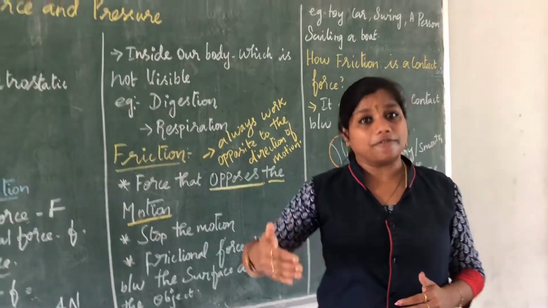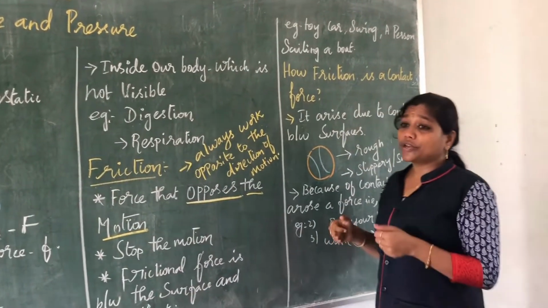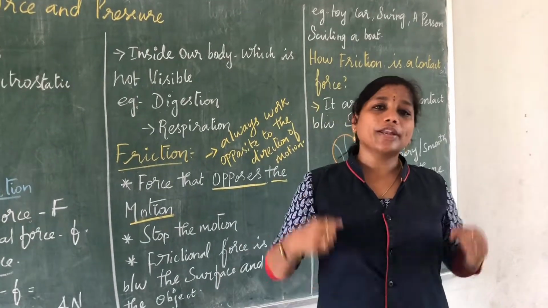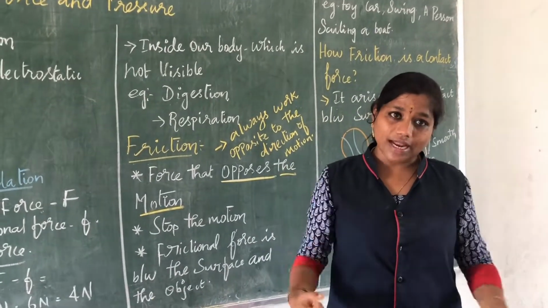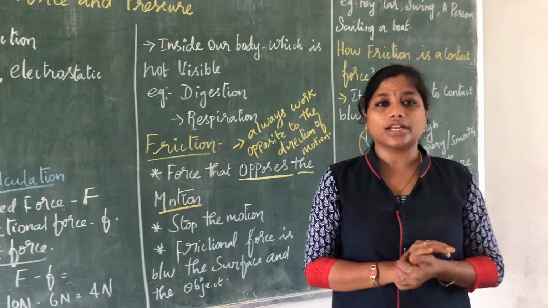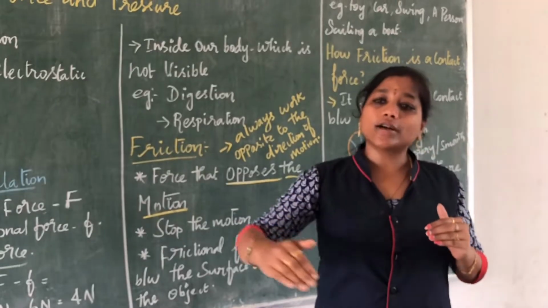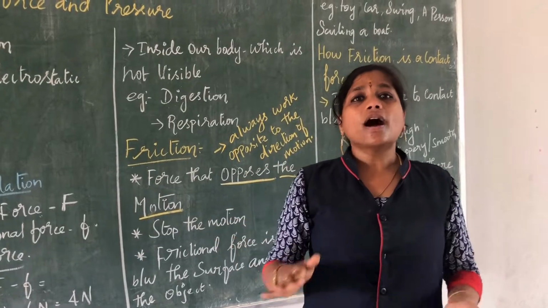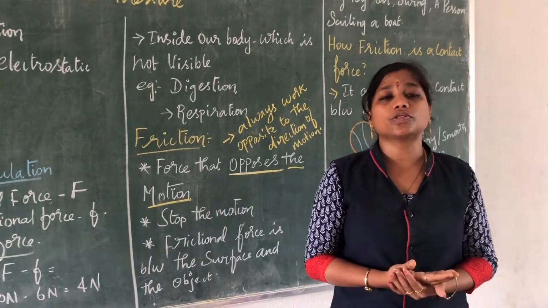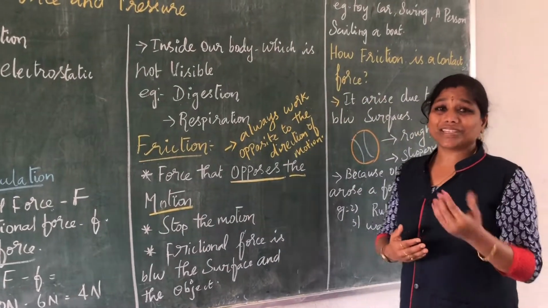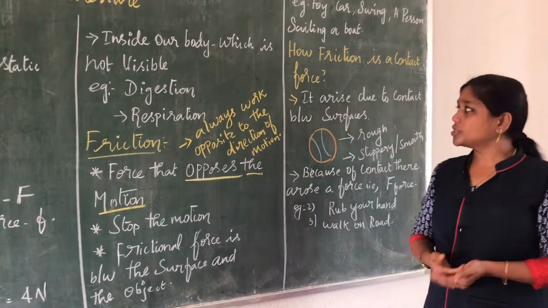Between the surface. Now, even when you go in a boat, you pedal the boat and you are moving. When you pedal it in the anti-clockwise direction, it will go in the opposite direction. Once you stop pedaling, it will move for some way and then it gets stopped. How does it get stopped? This is because of the friction that occurs there. Have you understood? These are some examples of frictional forces.